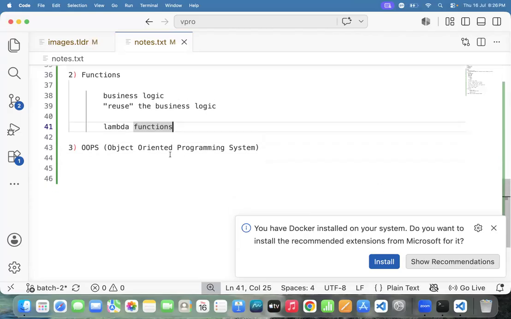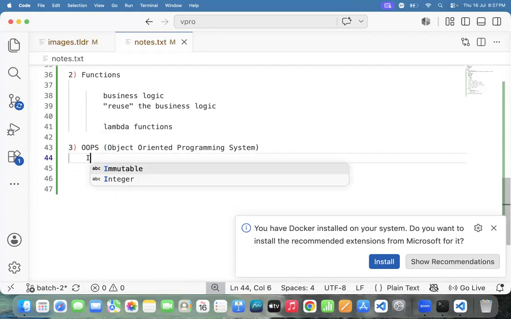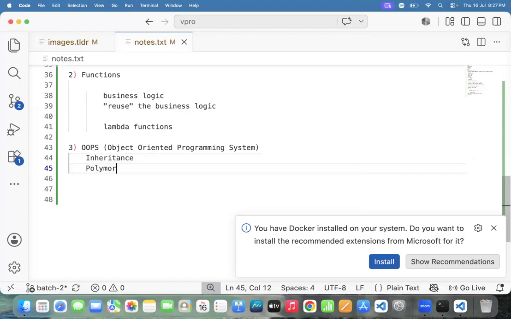OOPS stands for Object-Oriented Programming System. Here we have so many things. First is inheritance. What is inheritance? Just leave it, in the future we will see. Another thing is polymorphism. Another is encapsulation. And one more thing is abstraction.